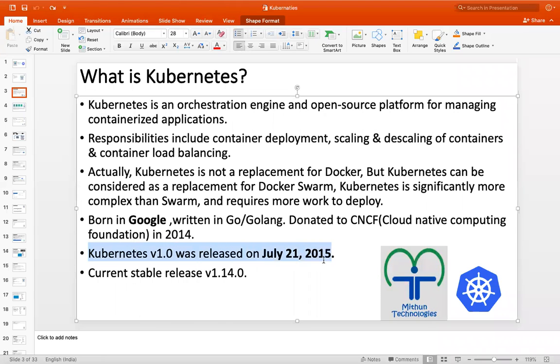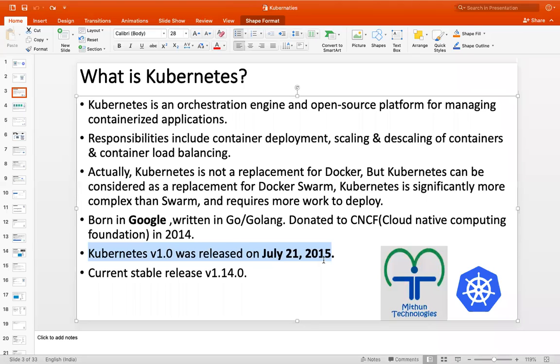Kubernetes was released to market in July 2015. That was the initial, first release.